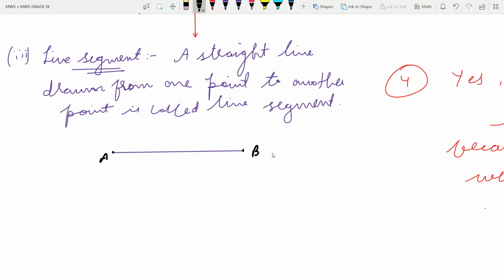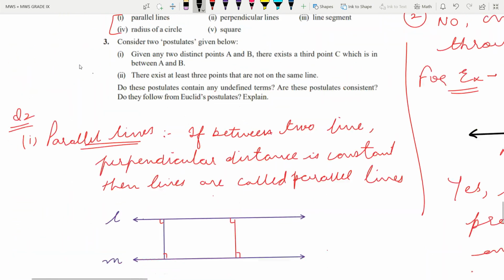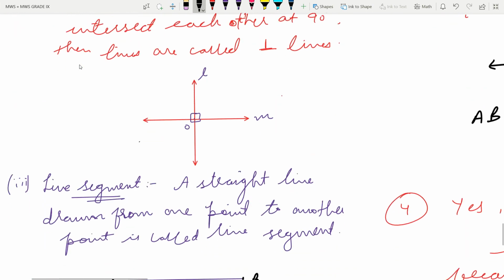For the definition of a line segment, you should know the meaning of a line, means you should know the meaning of points, and nothing else. To define a line segment, you should know regarding the points. If you know how to draw 2 points, then you can join them to make a line segment. That's it.